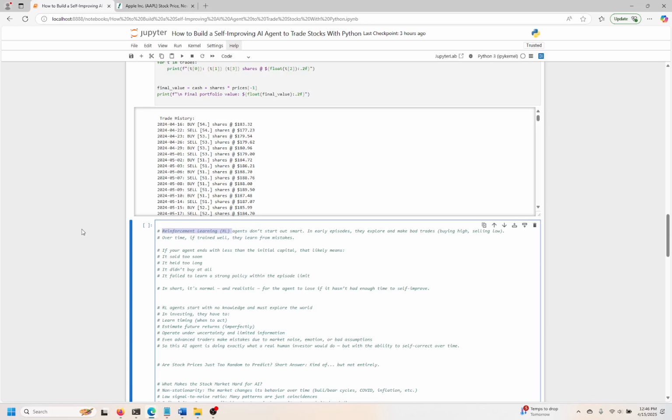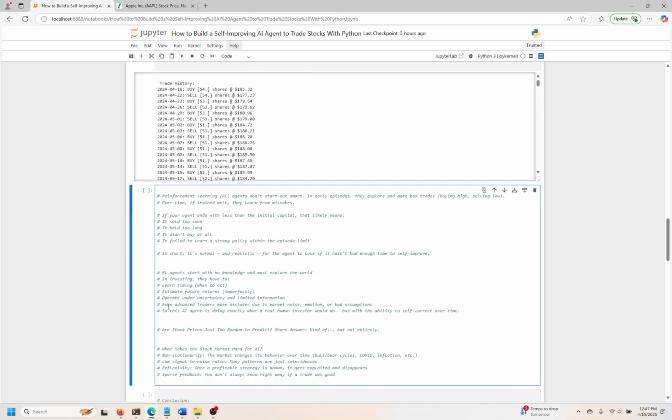The agent has to learn what's right and what's wrong, and then make decisions about whether to buy or sell, just like a human would do. So at the beginning, it can make some mistakes. It can trip up. Hopefully, towards the end, it's making very few mistakes and mostly intelligent trading decisions. But at the beginning, it's always going to be a learning process, and there's nothing we can do about that, right? So it is what it is, and this is pretty normal and pretty realistic, right? For the agent to lose if it hasn't had enough time to self improve. So it does take a little time for the agent to get going and to understand what's going on in this environment. But over time, it should be more efficient, self improving, and making better and better, more intelligent trades.